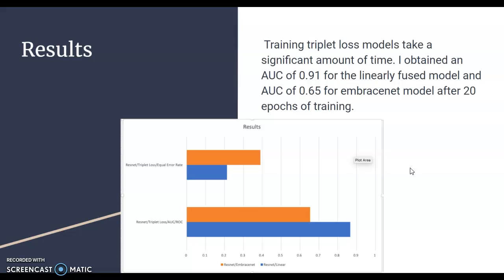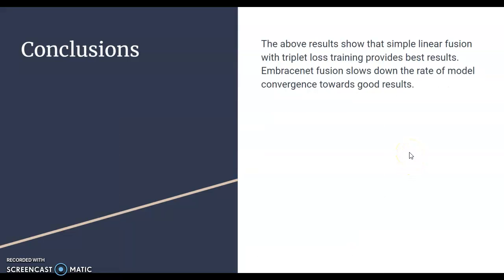Results: training triplet loss models take a significant amount of time. I obtained an AUC of 0.91 for the linearly fused model and an AUC of 0.65 for EmbraceNet model after 20 epochs of training. Conclusions: the above results show that simple linear fusion with triplet loss training provides best results. EmbraceNet fusion slows down the rate of model convergence towards good results.